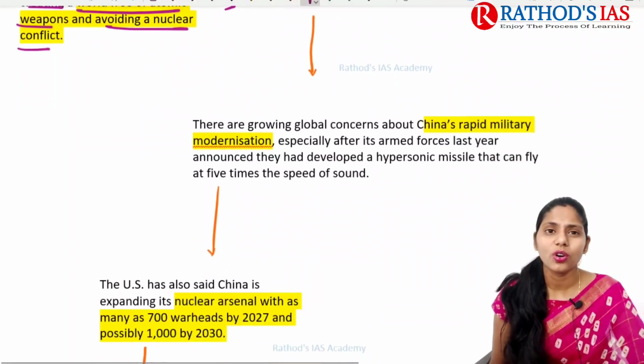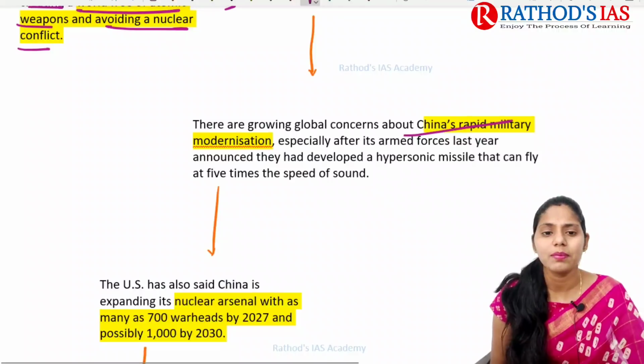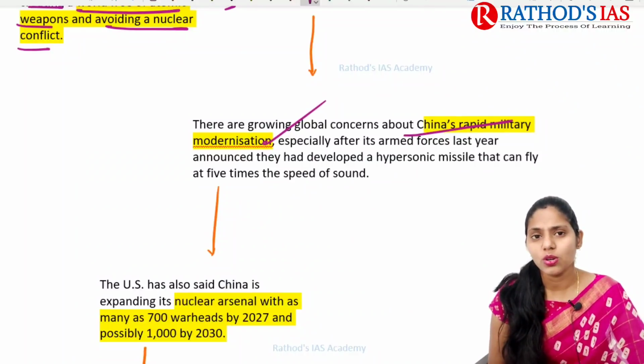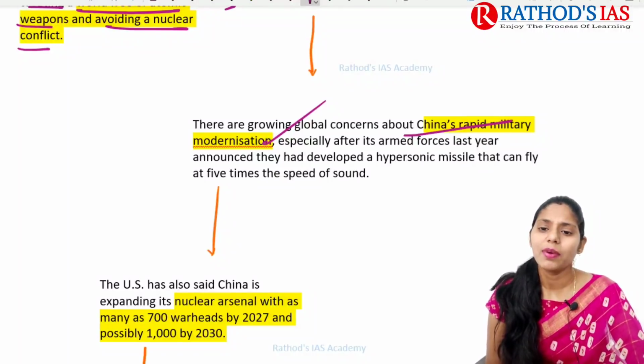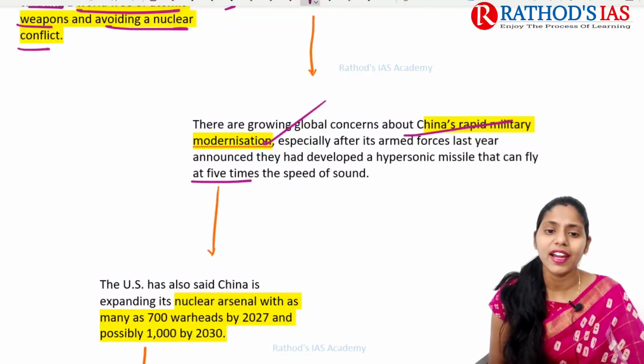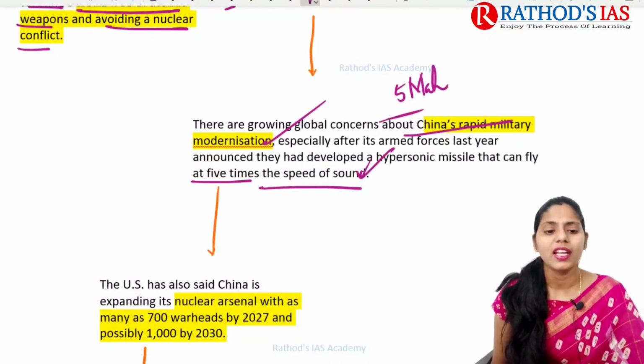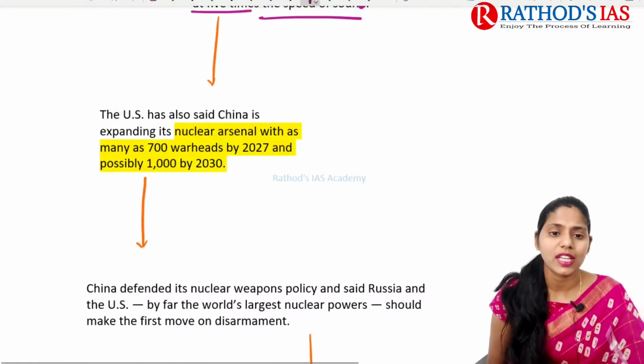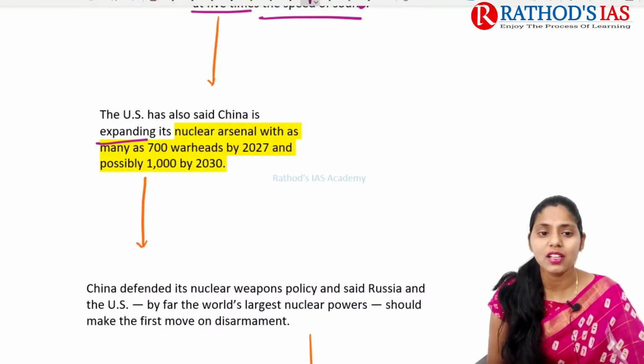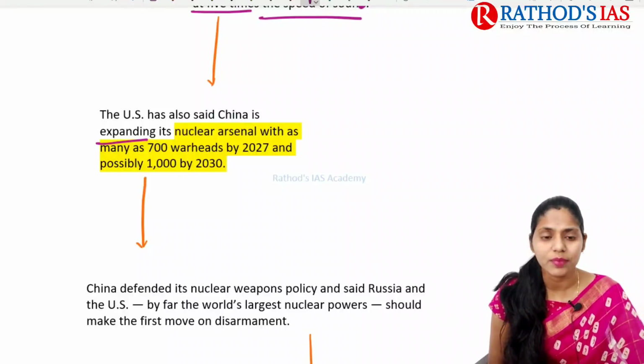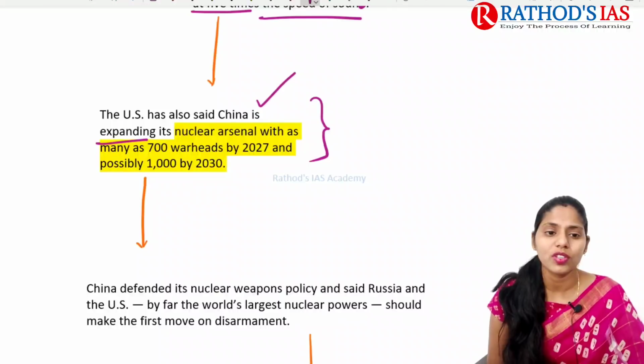There is also growing global concern about China's rapid military modernization, especially in its armed forces. Recently it also developed a hypersonic missile. A hypersonic missile can fly 5 times the speed of sound, that is Mach 5. Next, the US has also said China is expanding its nuclear arsenal to as many as 700 warheads by 2027, and is going to have about 1000 warheads by 2030. So these are some reports of the USA.